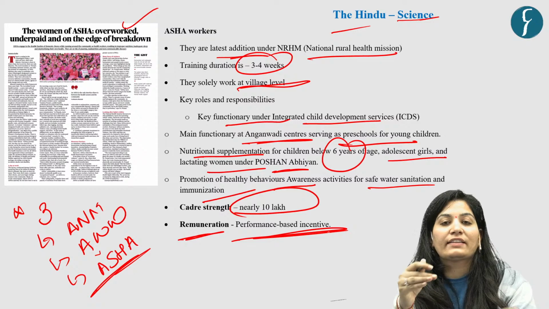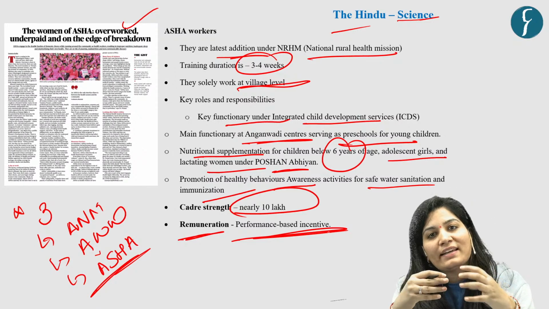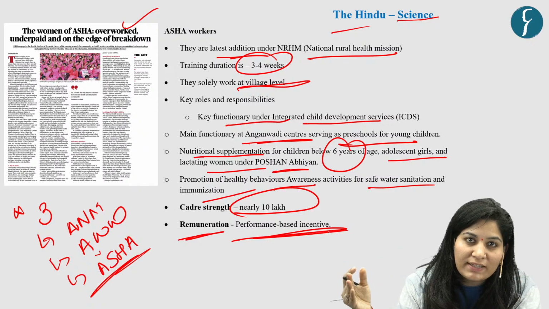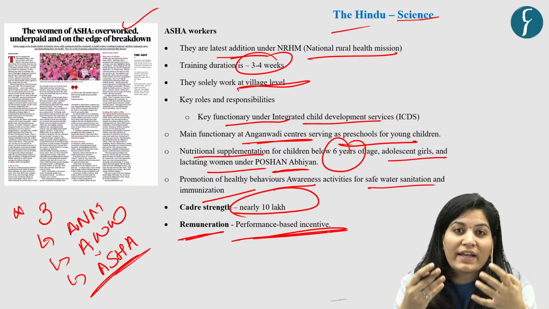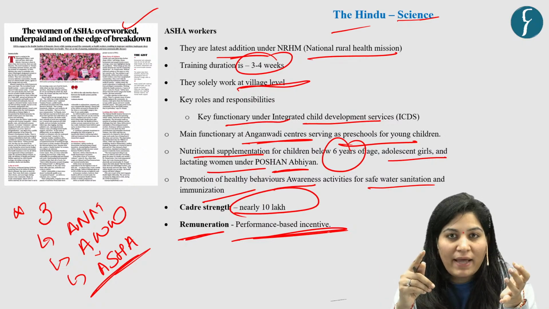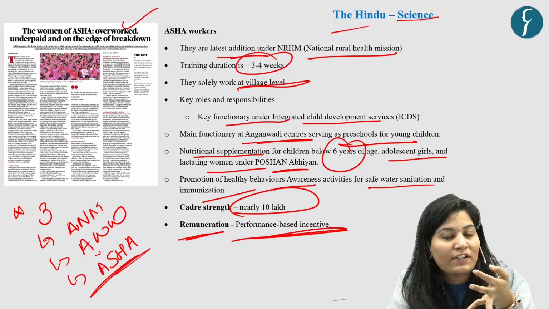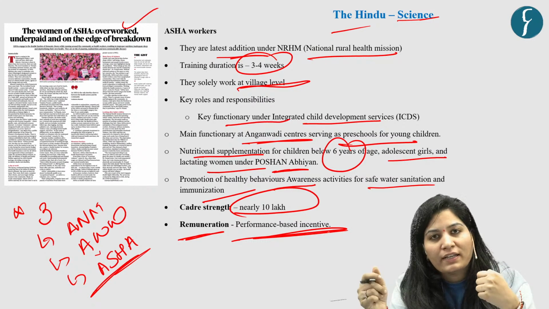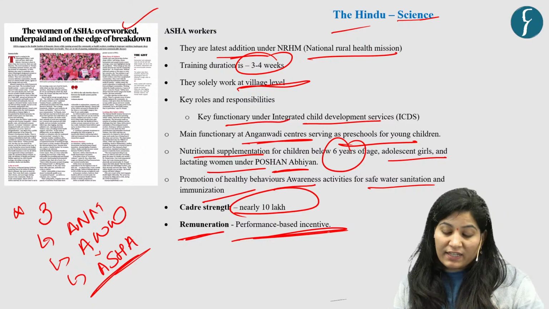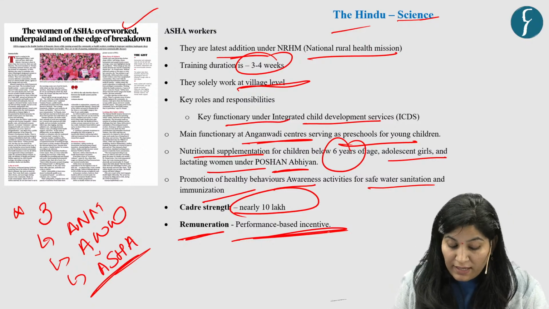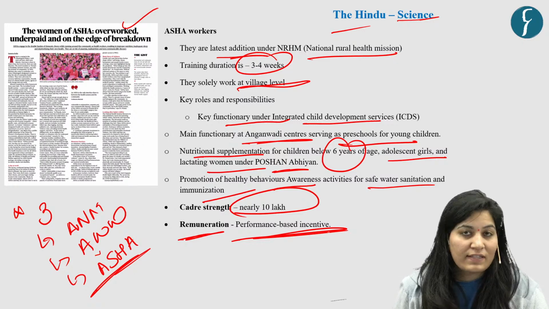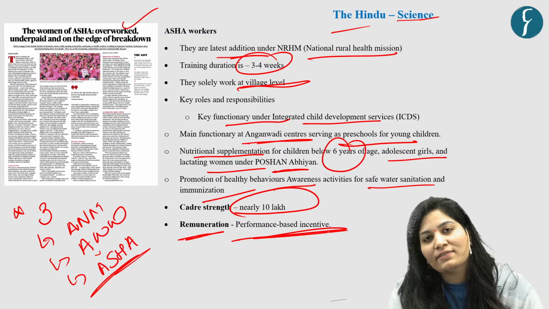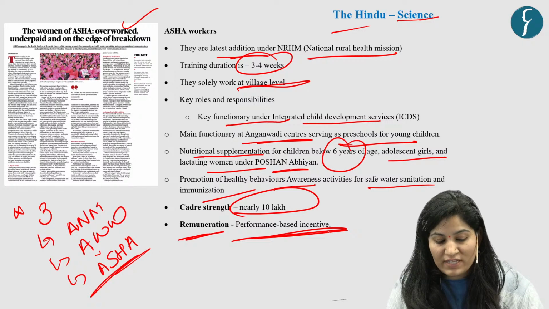So now you know that they are key figures within the Indian health system. Why? Because they bridge the gap between the health system and the community. How? Because they play vital roles by providing awareness, by ensuring implementation of government schemes at the grassroots level, by ensuring implementation of important projects set by the government like Poshan Abhiyan, and by ensuring access to health services. That's why they are so important. But despite having such significance, they are facing certain challenges. Let's see those challenges one by one.